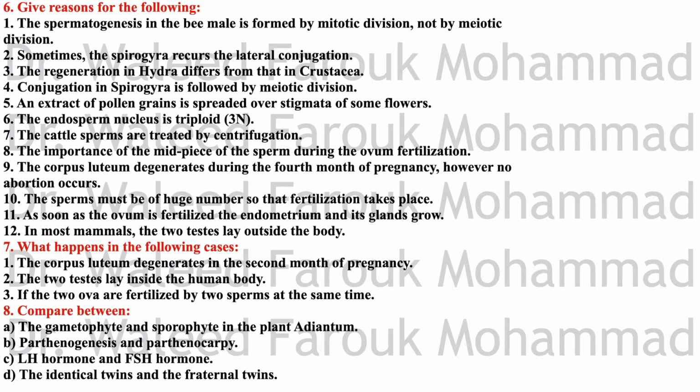The sperms must be of huge number so that fertilization takes place. A huge number of sperms play an important role. Many of them are lost during their journey to the ovum, so they must be in significant numbers.